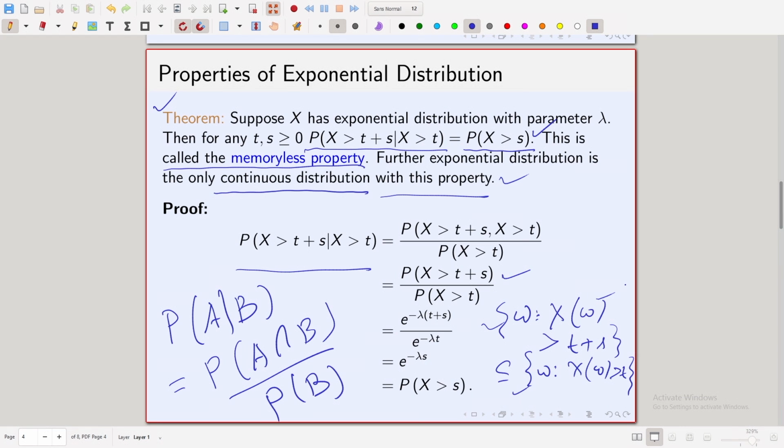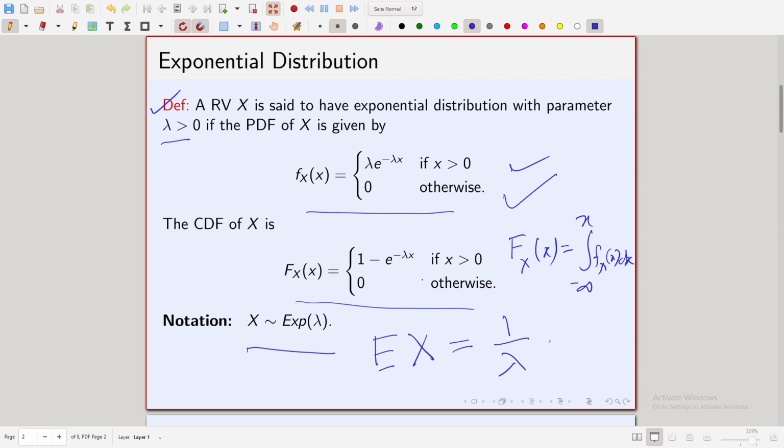If you have a smaller set and a bigger set, so if A is a subset of B, then A intersection B is A. So, that is why we get that probability x greater than t plus s intersection x greater than t is just simply probability x greater than t plus s divided by probability x greater than t. Now, you know it is an exponential random variable, so you know what its CDF is.